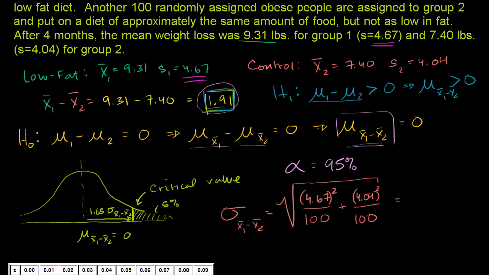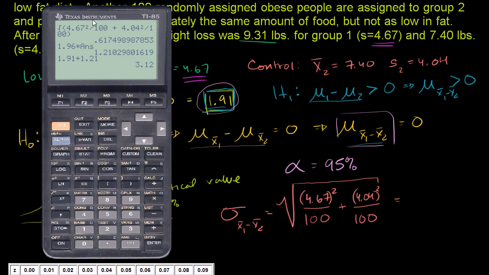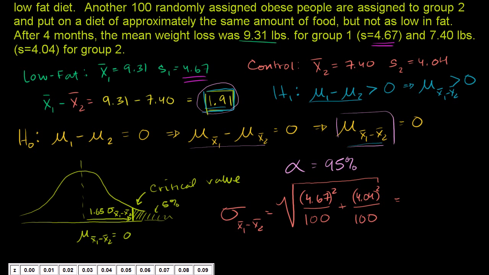I did it before in the last video, and it's still sitting on my calculator. It's 4.67 squared divided by 100 plus 4.04 squared divided by 100. So it's 0.617.